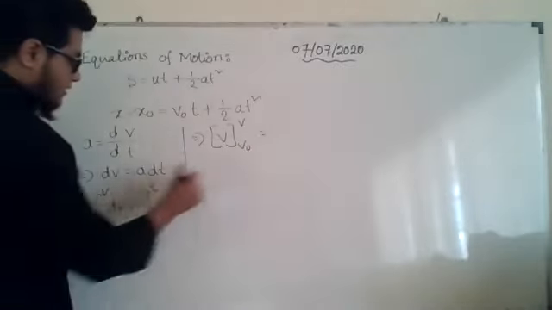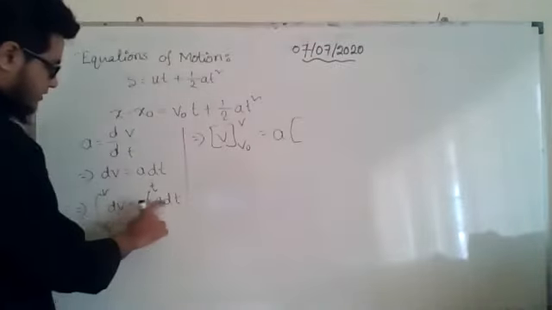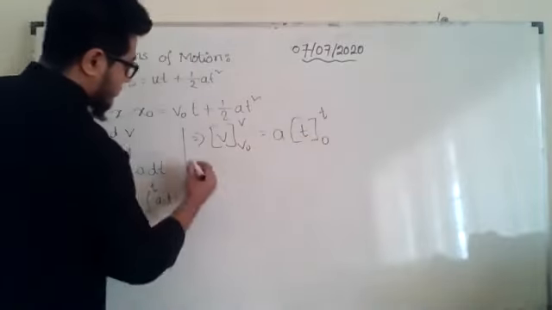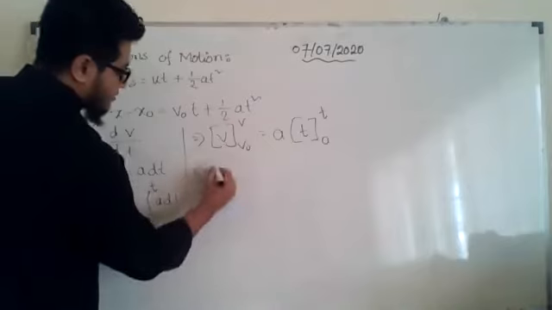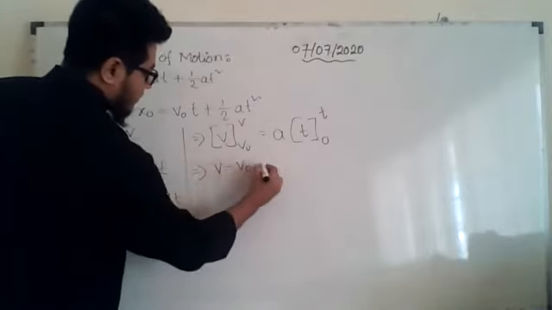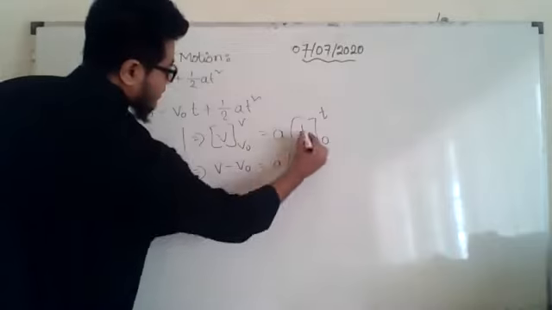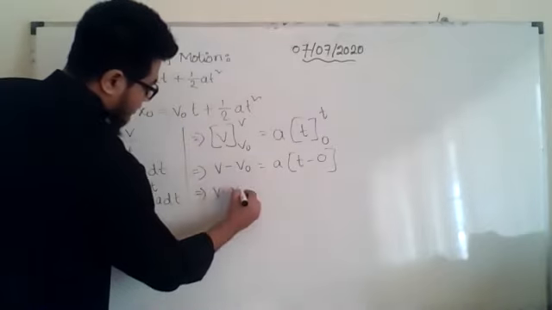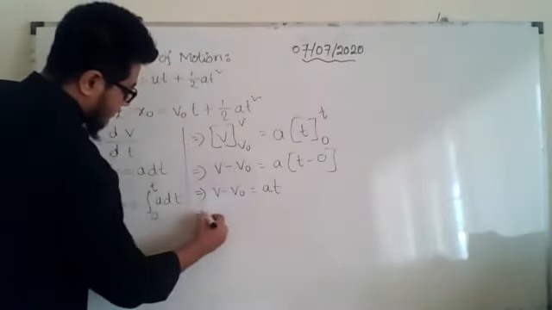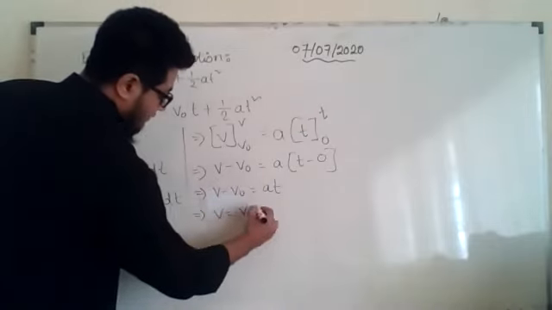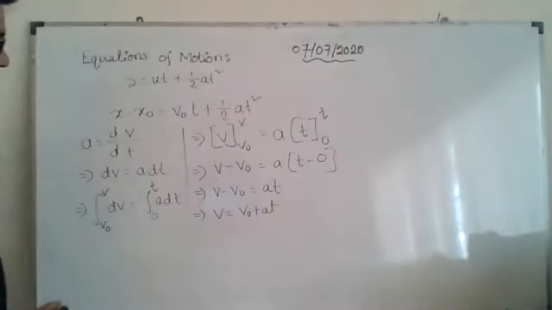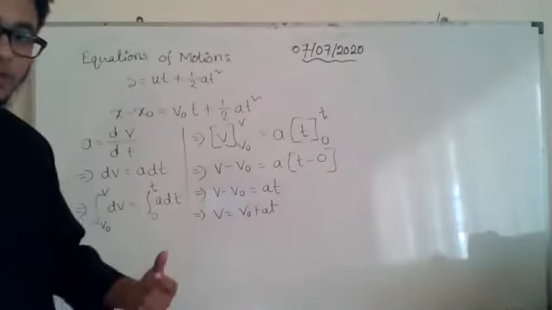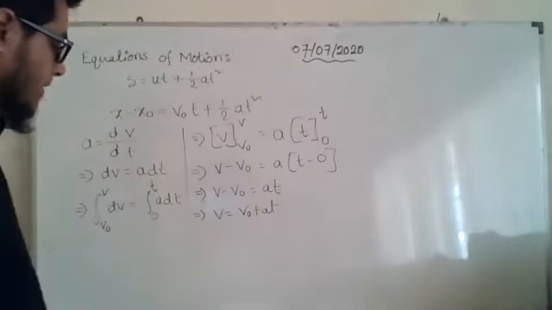And here a will be there, and integration and differentiation will balance each other, and it will become t, with upper limit t and lower limit 0. Then v will be replaced by the upper limit v minus the lower limit v naught, and a t will be replaced by t minus the lower limit 0. So v minus v naught is equal to at. If I take v naught on that side, v equals v naught plus at. This is the proof of the first equation that we discussed yesterday, right? So to prove the third one, we need to use the first equation.